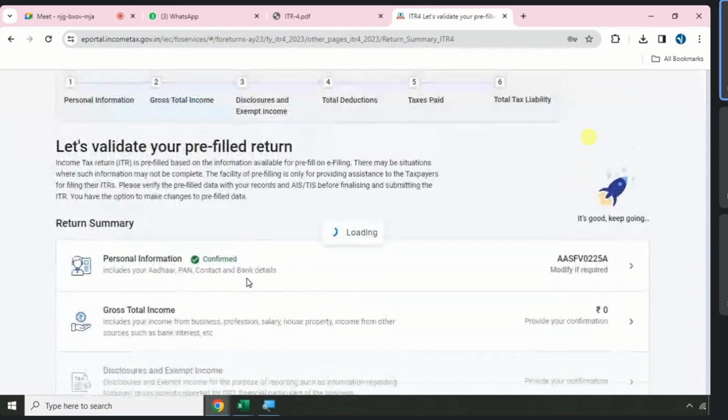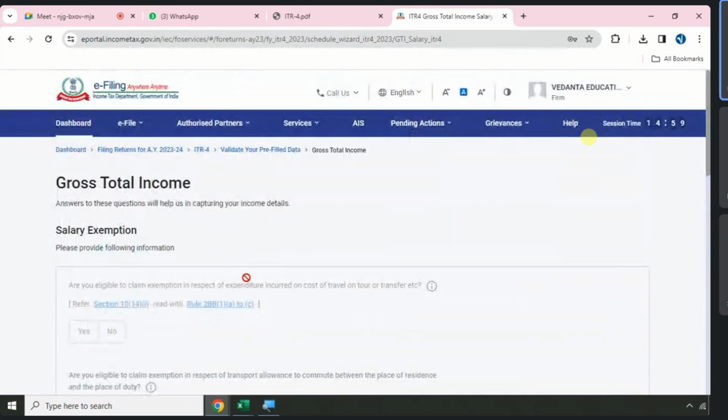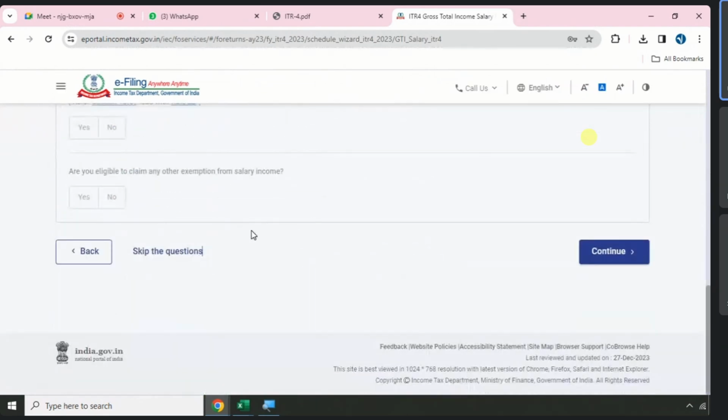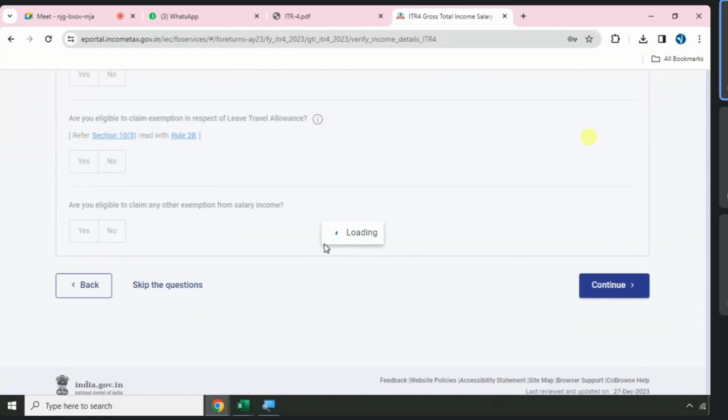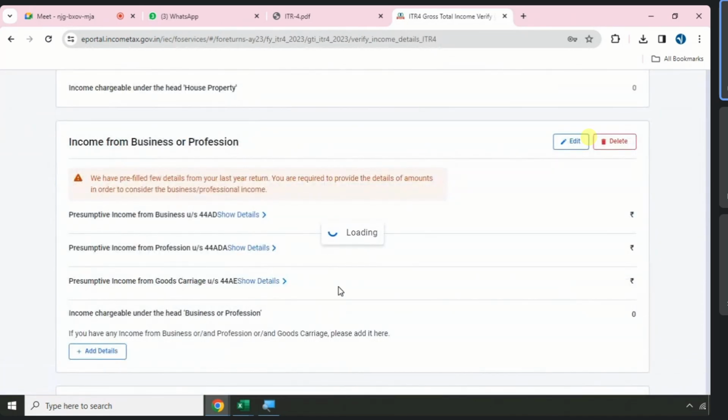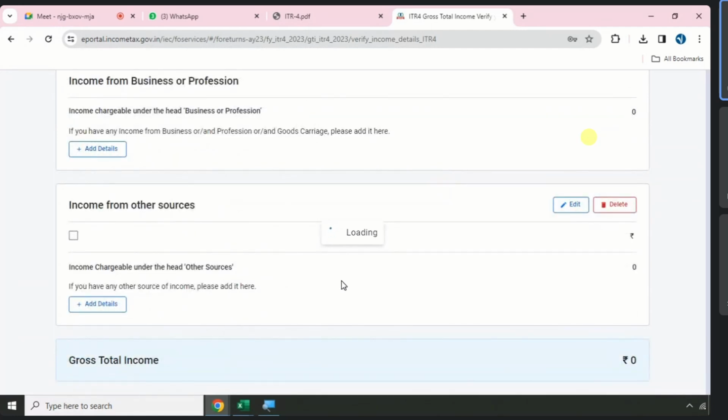Page 2, here you will see salary, but you cannot add salary income. Can you see the options? Can you see the stop sign? Look here. Same ITR 4, same type of format, but here as we logged in using a firm PAN card, you can see the section of income from salary, but you cannot provide any inputs.